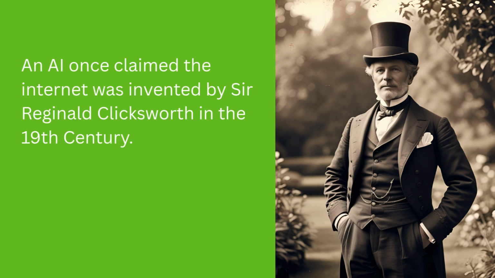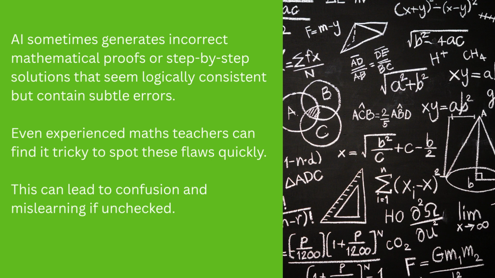Okay, but what happens in a situation where it's not so clear that it's got it wrong? Quite often now with AI, it can generate mathematical proofs and solutions to mathematical problems that seem really logical, and it shows the steps, but it can contain really subtle errors. So even experienced maths teachers find it tricky to spot these flaws, let alone children who are still learning the area. So this, of course, if they're not identified, is going to lead to confusion, mislearning, and so that clearly is going to be very problematic.